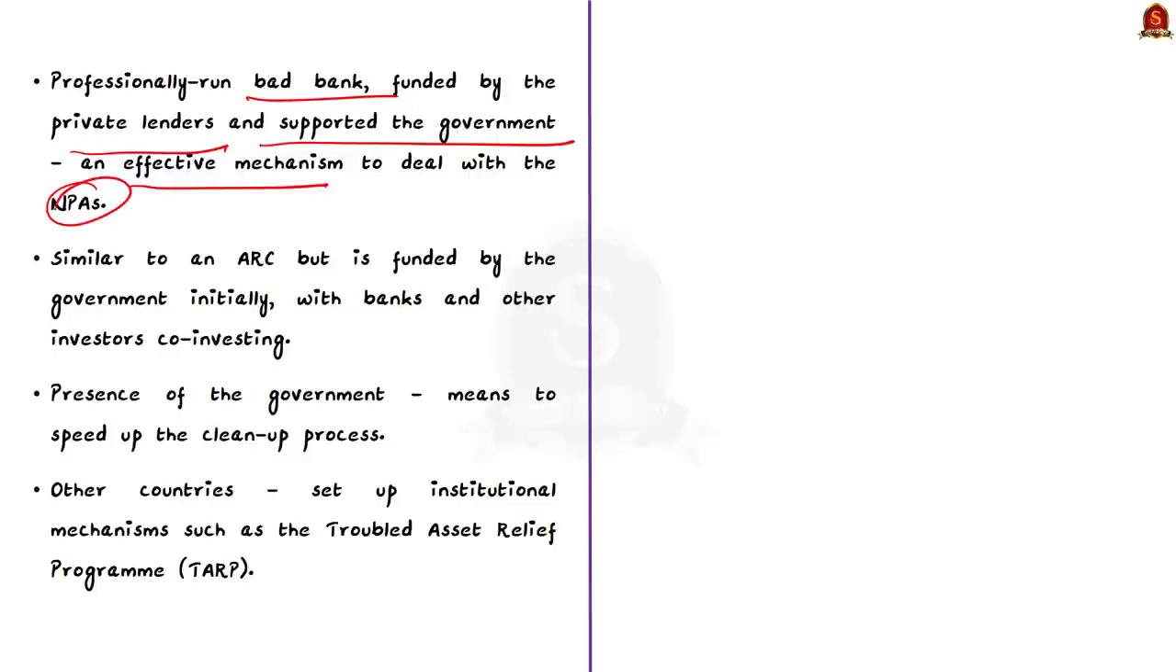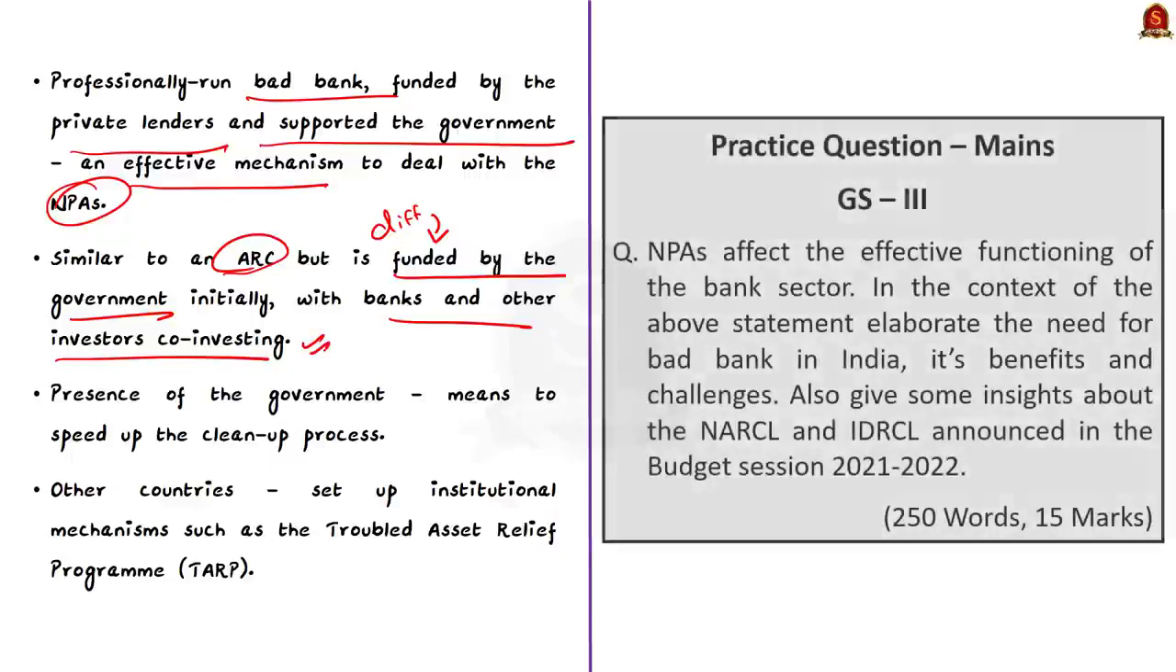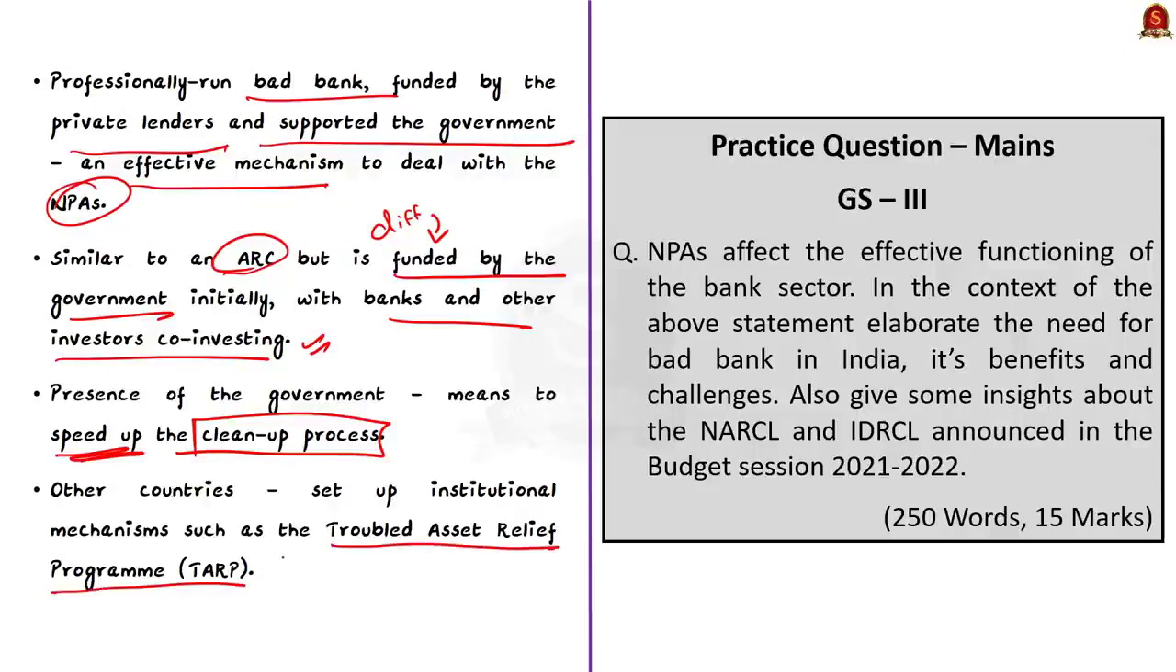The bad bank concept is in some ways similar to the asset reconstruction company, but the difference is that it is funded by the government initially, with the banks and other investors co-investing in due course. The presence of the government in the bad bank is seen as a means to speed up the cleanup process. Many other countries have set up institutions for dealing with non-performing assets. For example, in the United States, there is the Troubled Asset Relief Program which deals with the problem of financial stress in the economy. This has been successful in the United States.